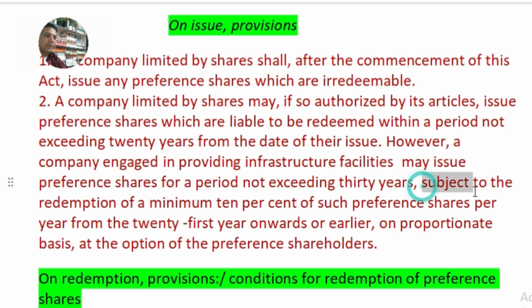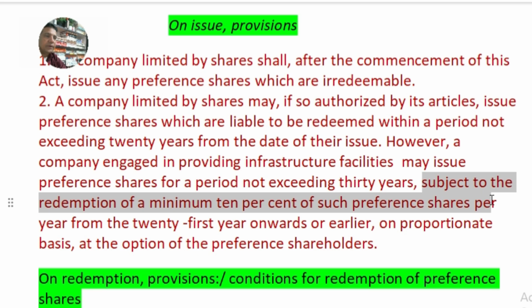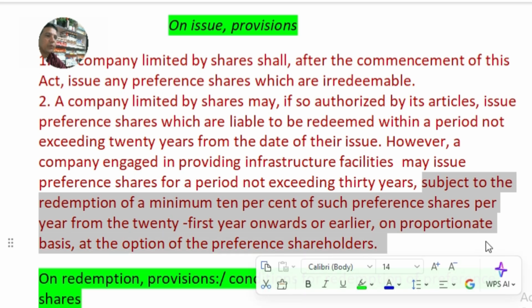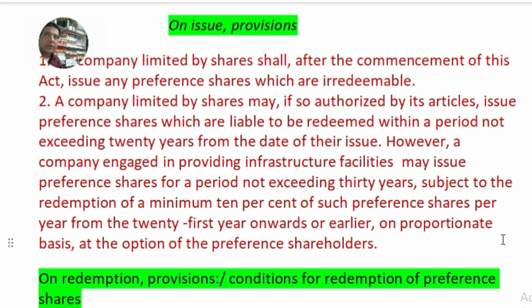Here it is given, subject to the redemption of a minimum of 10% of such preference shares per year from the 21st year onwards, or earlier on a proportionate basis at the option of the preference shareholders. On the terms and conditions that the preference shareholders, at the time of buying the preference shares, accepted the option, and accordingly on these options the company redeems its preference shareholders.